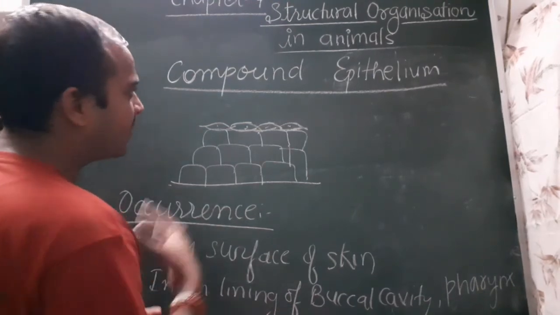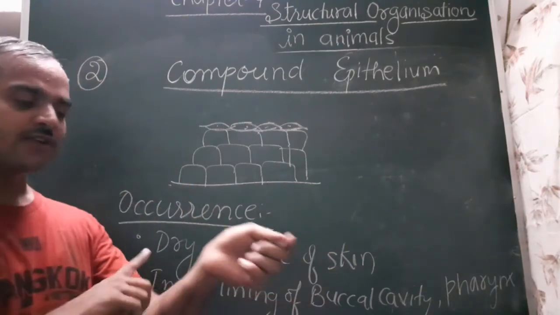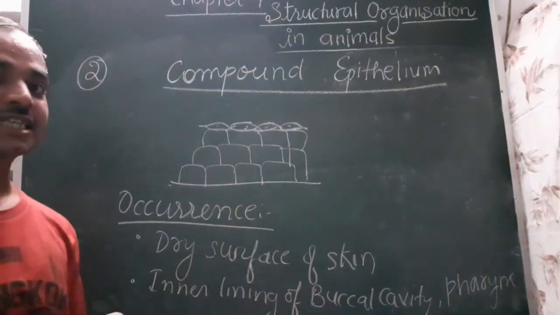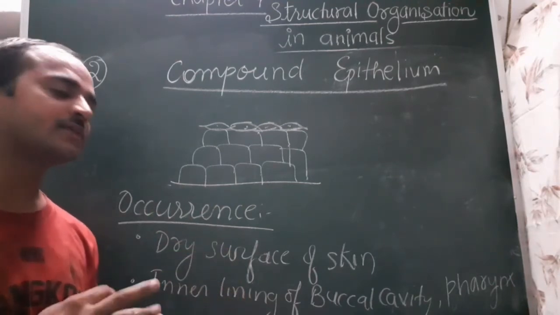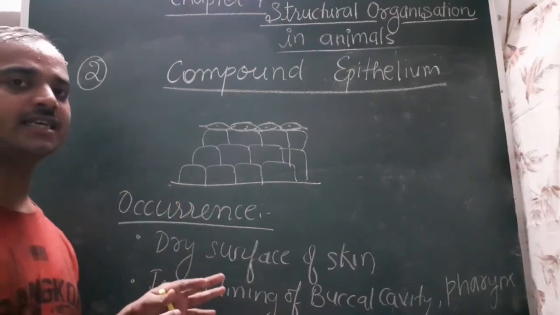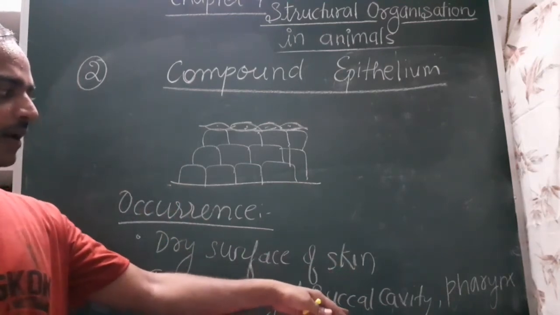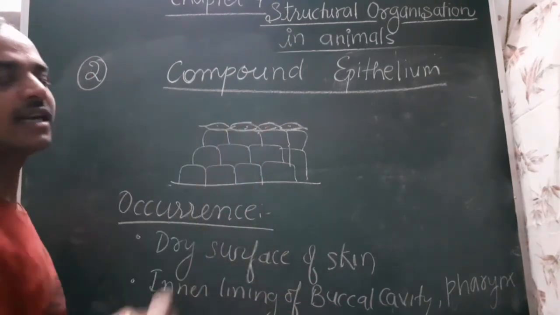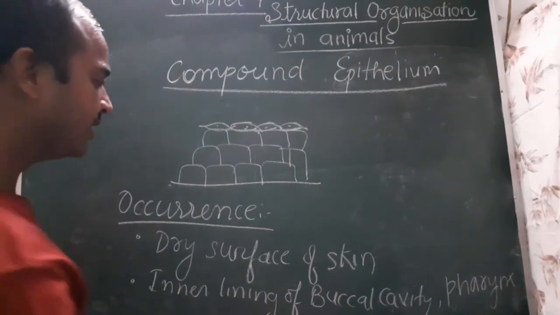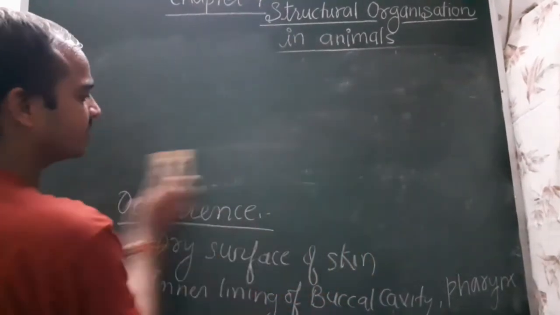And the function, you can determine the function. For the dry surface of the skin, the main function is protection. It has very limited function in absorption and secretion, but its main function in skin is protection. In all parts, protection is the main function of compound epithelium because it is a very thick layer. Okay, so this is about the epithelium tissues.